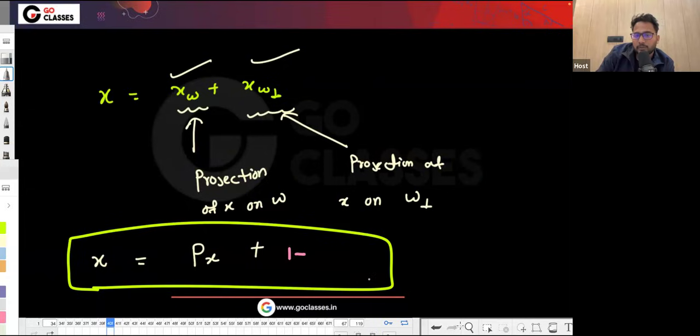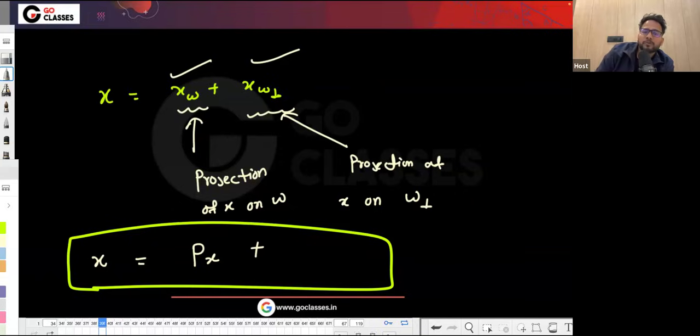It will be I minus P, because P is a matrix, so (I minus P) into x. If you sum this, it will be x minus Px, and Px will get cancelled. Finally you will be getting x, right? So basically you can say that if you know the projection of x onto w, which is P, then the projection of x onto the w complement is basically I minus P, if both are complements of each other.